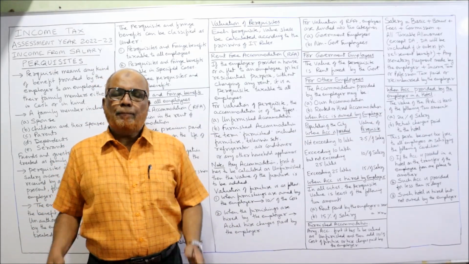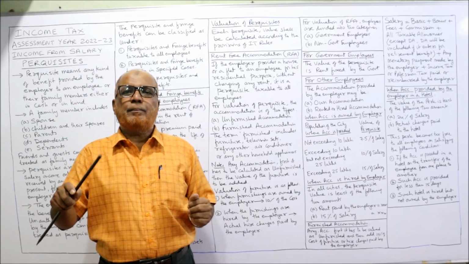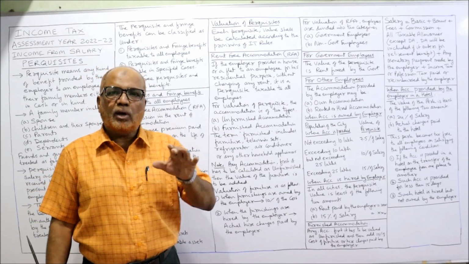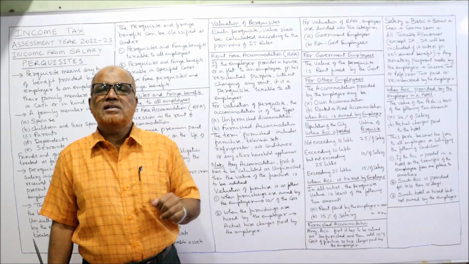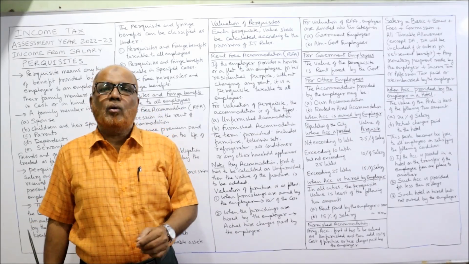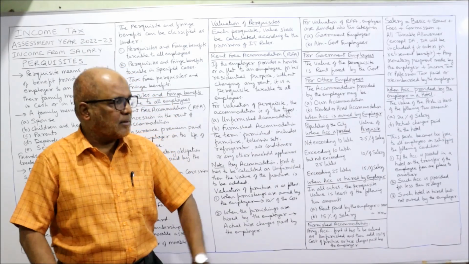Example, the place of business is in Hyderabad. Suppose for a particular purpose, the person is transferred from Hyderabad to Bangalore. So in that case, he is staying in a hotel in Bangalore, placed there only for the purpose of transfer from one place to another place.